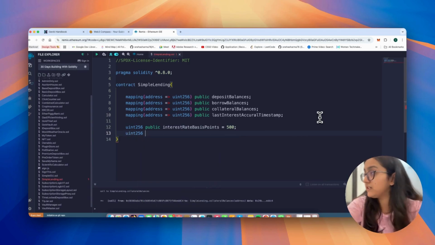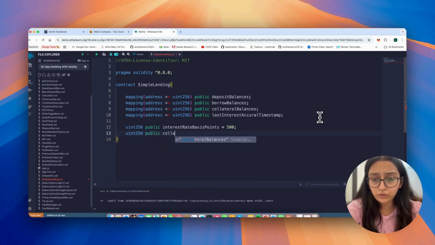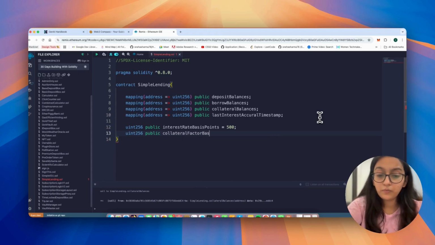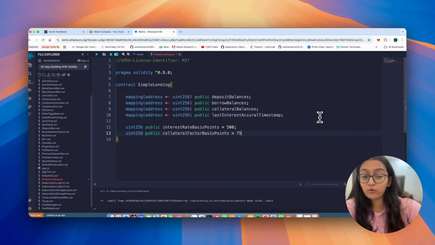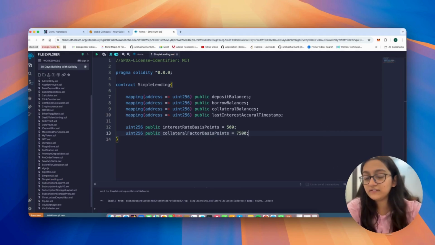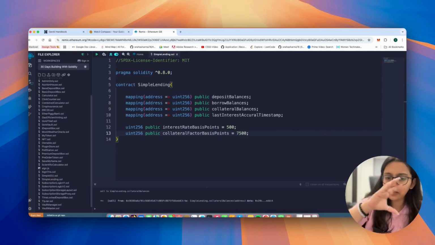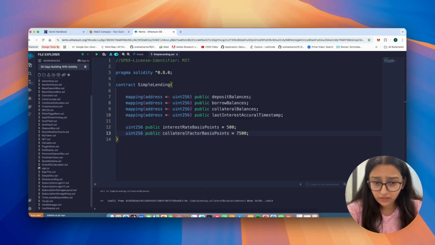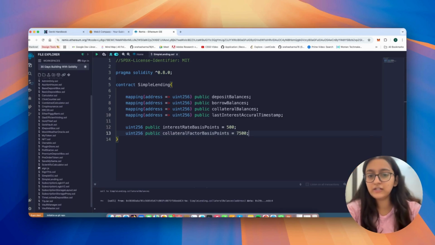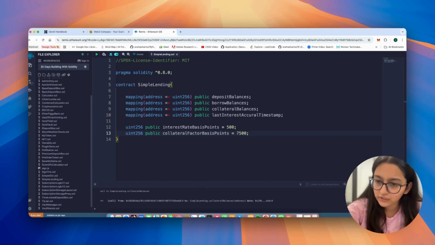Similarly, uint256 public collateralFactorBasisPoints. Now, what is this? Like, what percentage of the collateral can you actually borrow? So we're setting it as 75%. So it's 75% loan to value. That means users can borrow only up to 75% of the ETH that they lock in as collateral. Let's say you deposit 2 ETH as collateral, then 75% of 2 ETH is 1.5 ETH. That's the maximum amount that you're allowed to borrow.